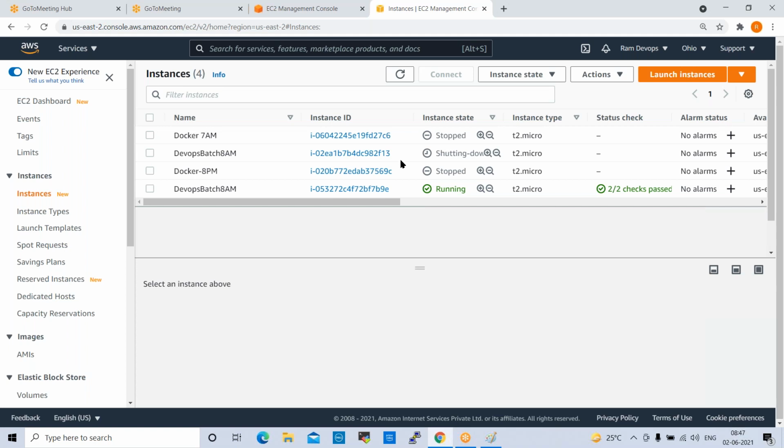Once it is terminated, what will happen? Autoscaling will check whether it is really terminated or not. If it is really terminated, it will add one more server with the same configuration, even the same tag name. Let us wait for a couple of minutes. Yeah, terminated. Now autoscaling will check and recreate a new server.